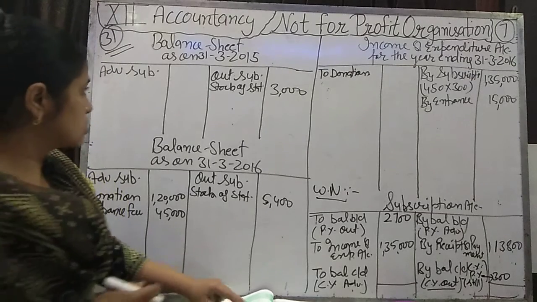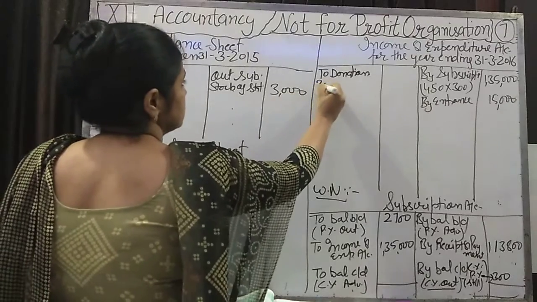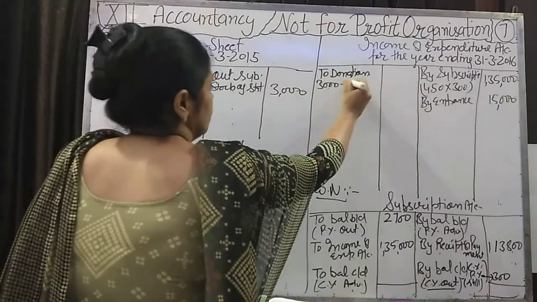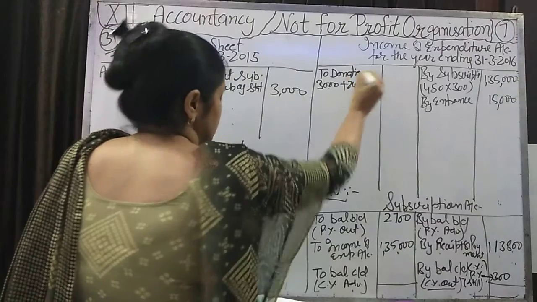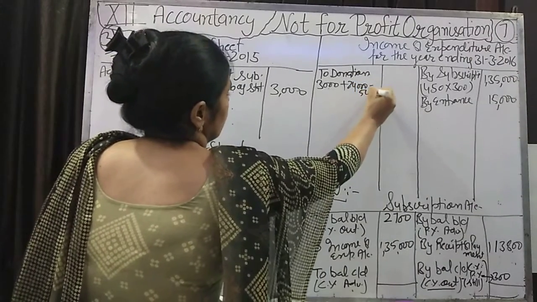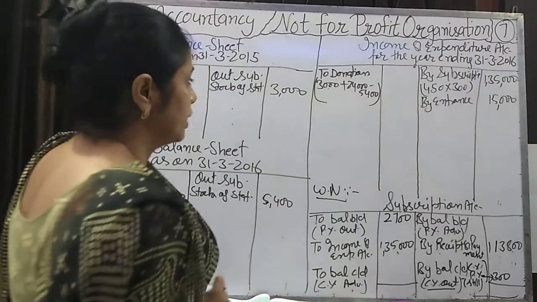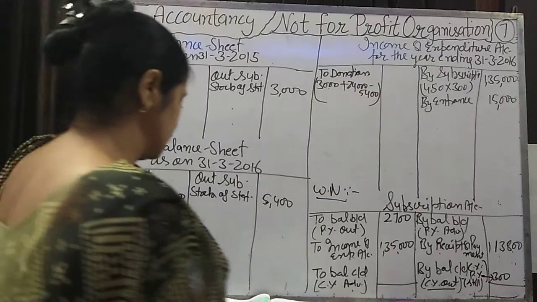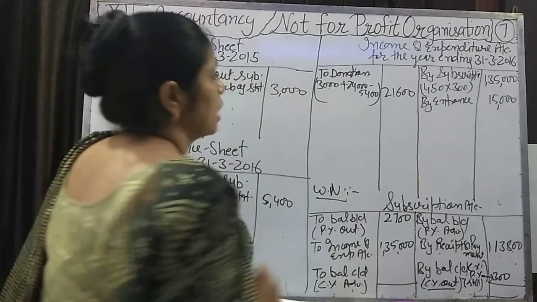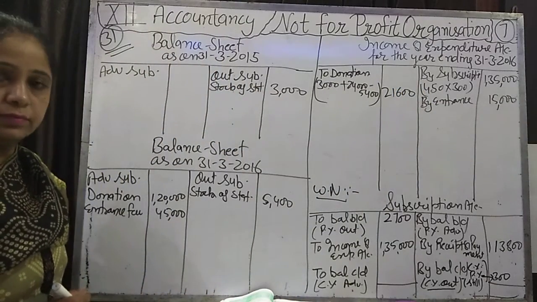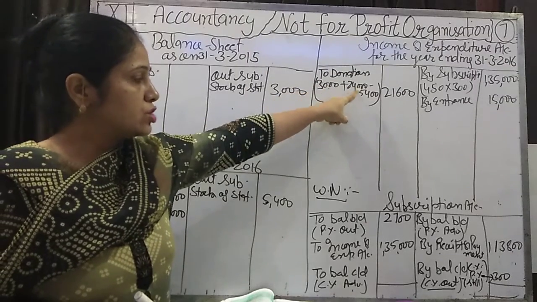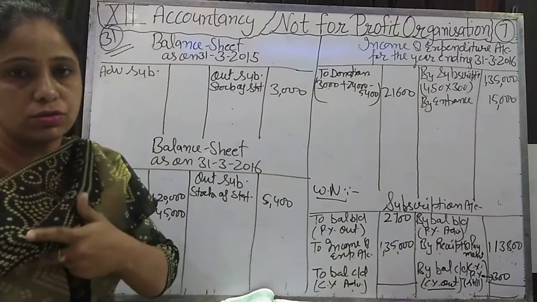So opening stock is 3,000 plus purchase 24,000 minus closing stock 5,400. It will come 27,000 minus 5,400, which is 21,600. Is it clear?